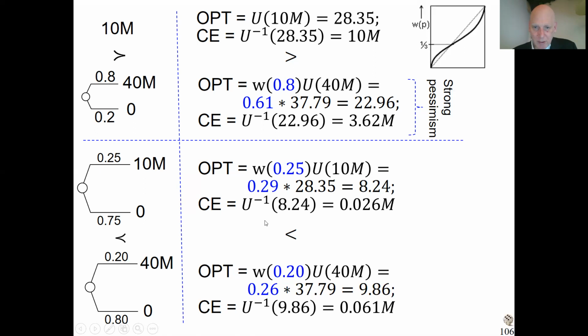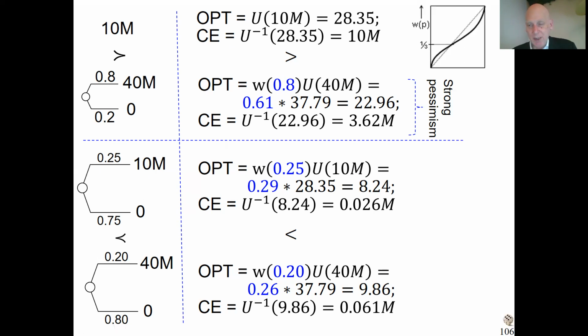And you see here this extra psychological component that prospect theory brings in relative to expected utility. Probability weighting is in fact not doing very much in this choice. Here it's simply that 40 million is so much more than 10 million that people prefer the lower lottery, and that's just how it is. But here in the upper choice, we see pessimism is hitting strongly on the lower lottery, but it's not at all hitting on the upper lottery.